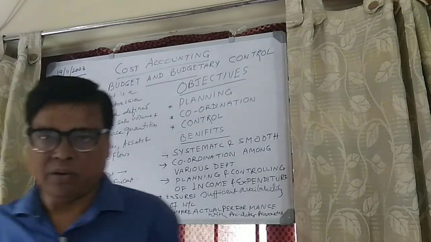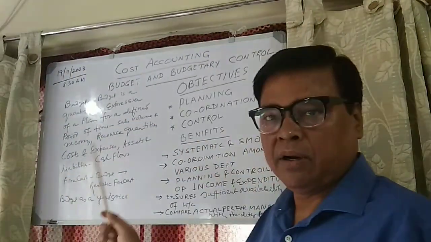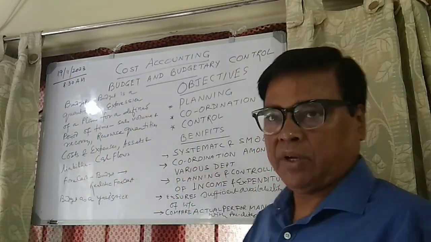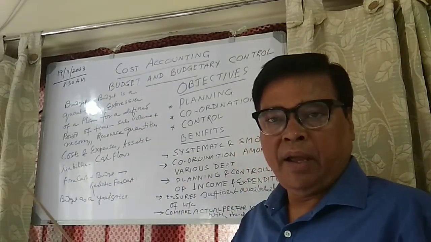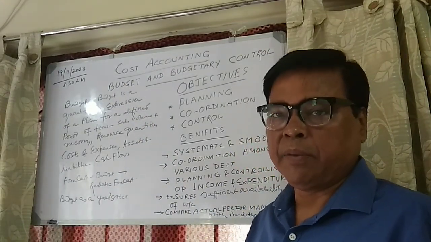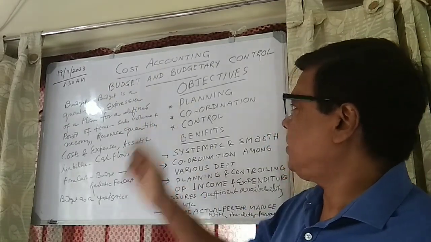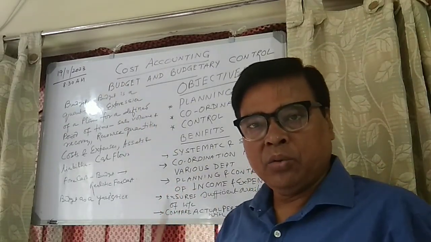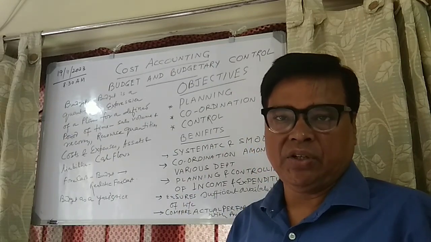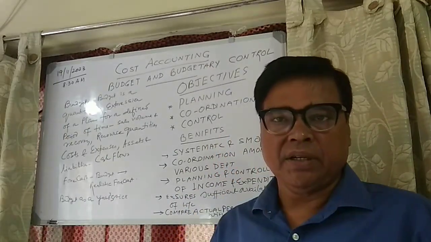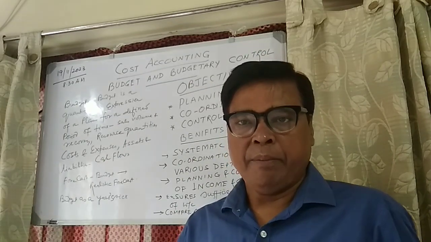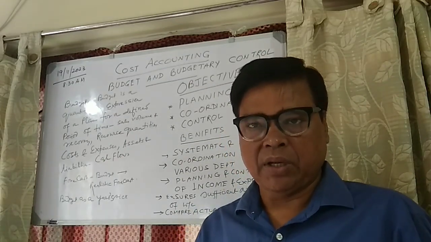Today we will be discussing under cost accounting, that is budget and budgetary control. This budget and budgetary control is a very vital chapter in your cost accounting and for decision making purpose. First of all, under this chapter, we have to know what the term budget is. This term budget is very commonly used, be it at the government level or the society level.